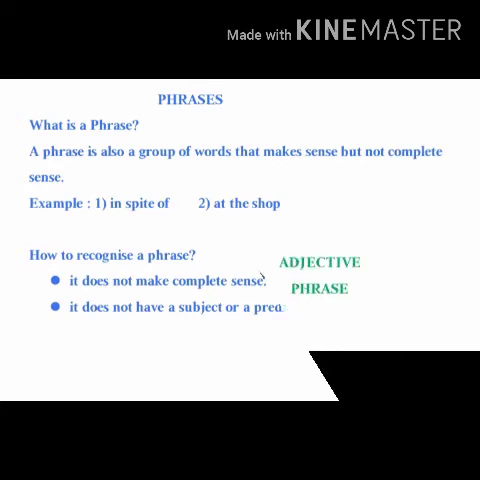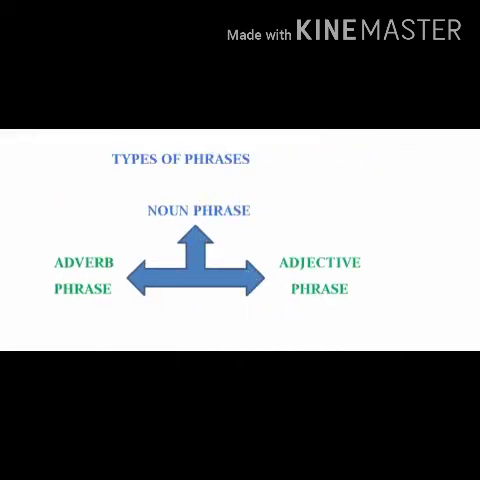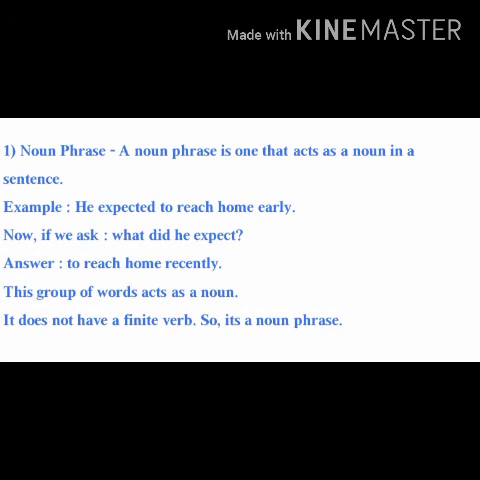Now the question is, how many types are there in phrases? Three types of phrases you can see in your book: noun phrase, adjective phrase, adverb phrase. Now let's discuss each phrase. Now I'm telling you the definition. A noun phrase is one that acts as a noun in a sentence. For example, he expected to reach home early.